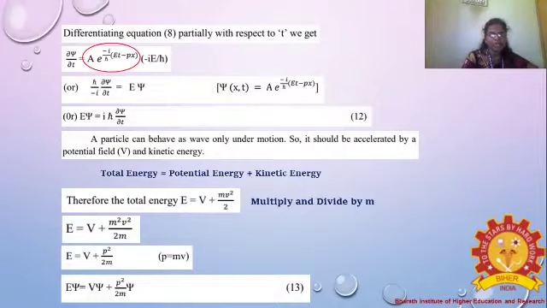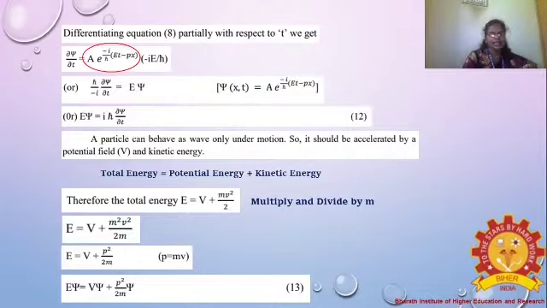The whole expression A e^(-i/ħ (Et - px)) is denoted as ξ(x,t). So we substitute, and we get ħ/(-i) ∂ξ/∂t = Eξ, which gives the value of energy.